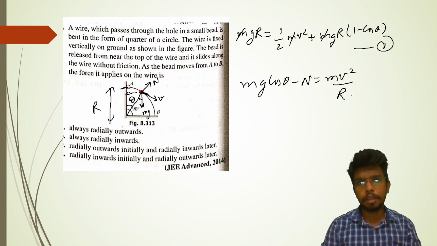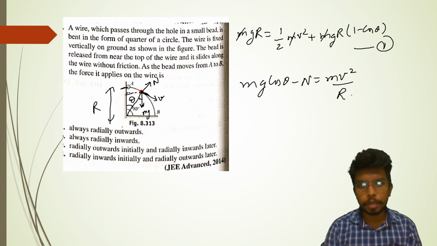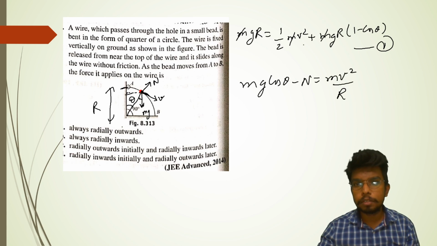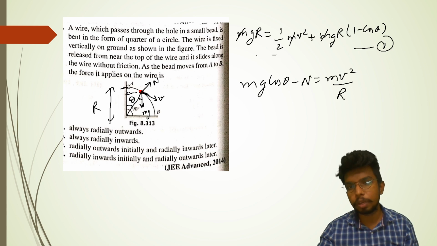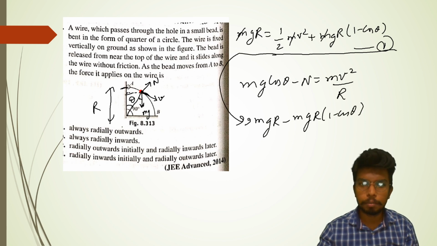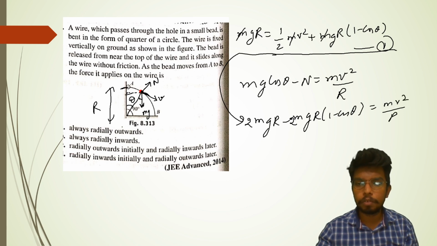This should be the case, and we don't have mv square by r, but here we have mv square. If we divide the whole term by r, we will get mv square by r. From here we'll get the result. So if we try to solve it, we'll get mgr minus mgr into 1 minus cos theta, whole multiplied by 2, so that 2 cancels, and mv square, divided by r on both sides.